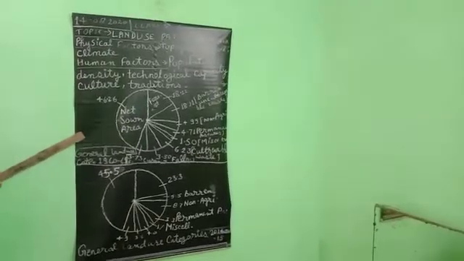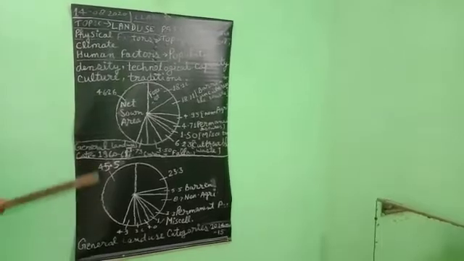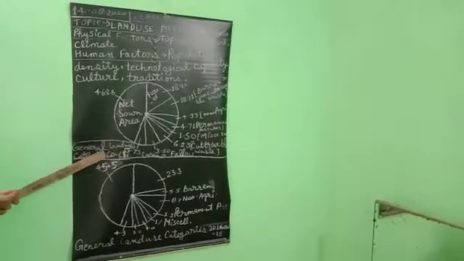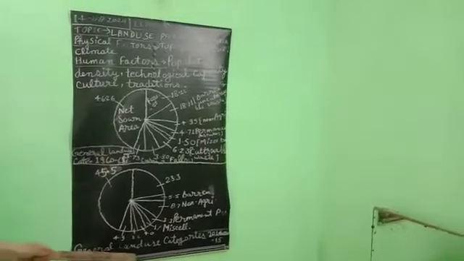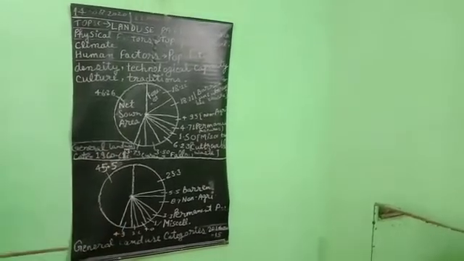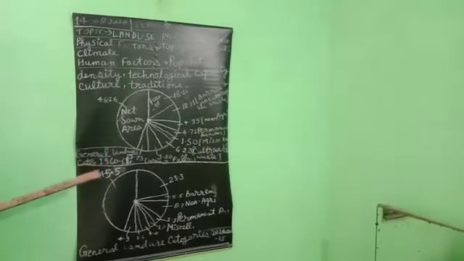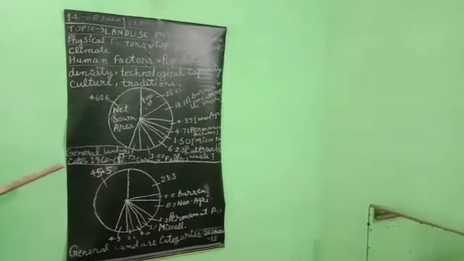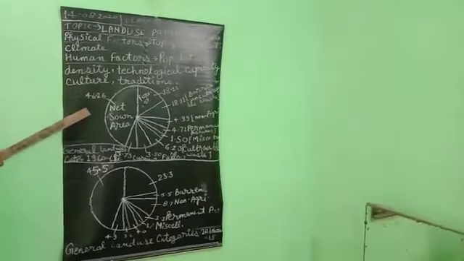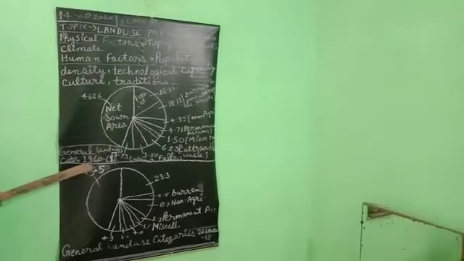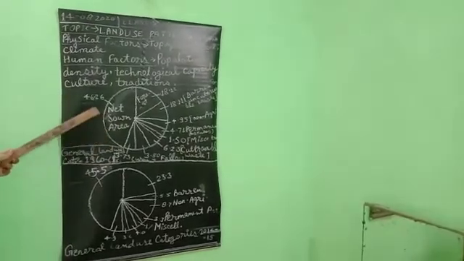So students, in this diagram, two parts, we will compare the general land use categories of 1960 to 61 and general land use categories of 2014 to 15. You can see and study this diagram from figure number 1.4, page number 6. As we can see and compare, during 1960 to 61, the total net sown area of our country